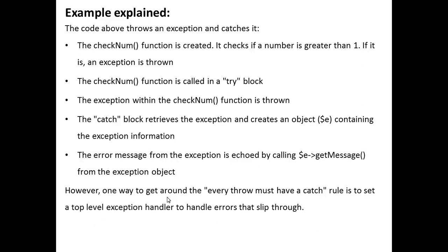However, one way to get around the rule that every throw must have a catch is to set a top level exception handler to handle the error that slips through. So remember, whenever you are using catch, use it with a try catch block. So this completes unit number 5 of PHP, error handling and exception handling in PHP.